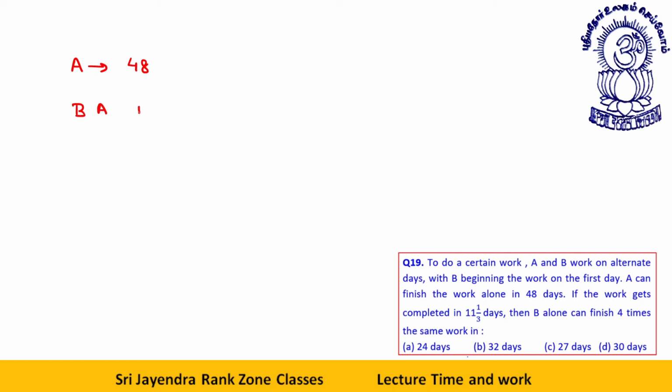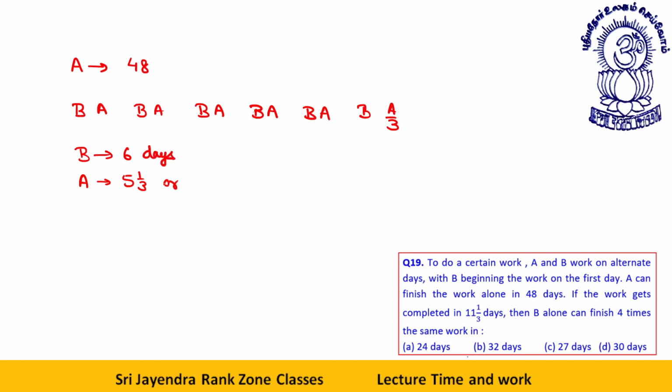So it is like BA, BA, BA, BA, BA, then again B, and then A for 1 by 3 days. So how is the work done? B does for 6 days, A does for 5 1 by 3 days, or I can say 16 by 3 days of A. So let's say what is the total work?